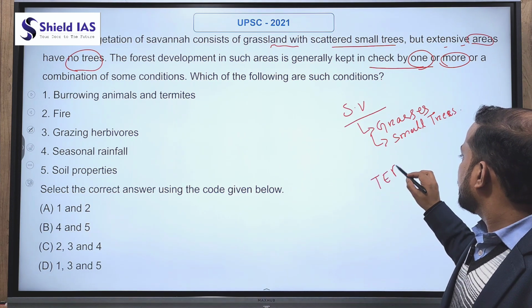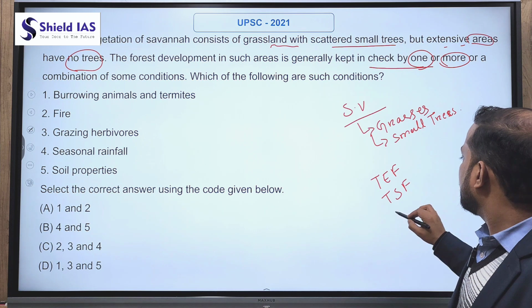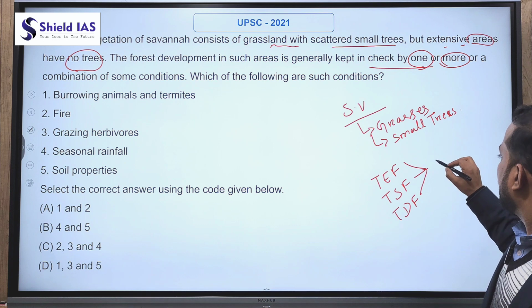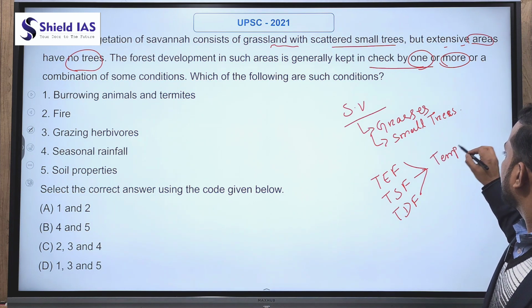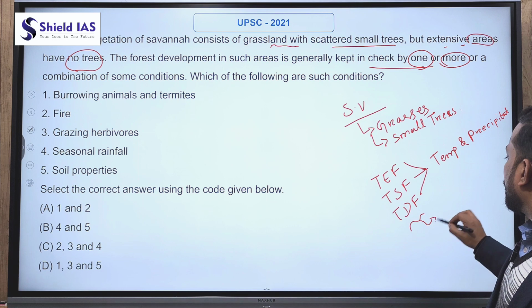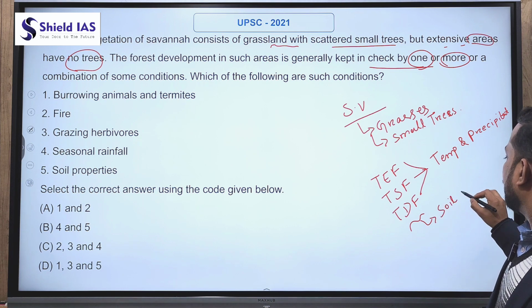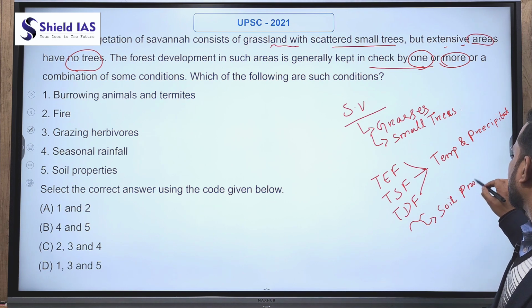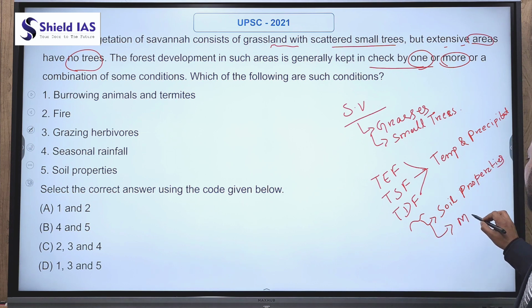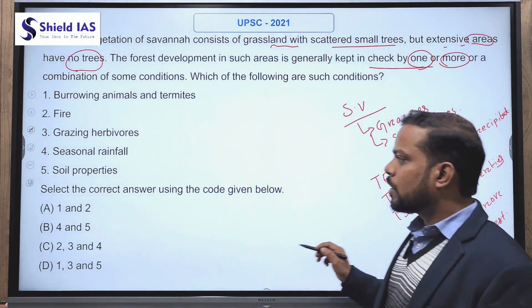Whether tropical evergreen forest, tropical semi-evergreen forest, or tropical deciduous forest, all these forests depend on the temperature of that region as well as precipitation, meaning rainfall of that region. There is no role of soil in these forests, because soil is determined differently. There is only one forest called mangrove forest. So we can eliminate soil properties, that is 5.